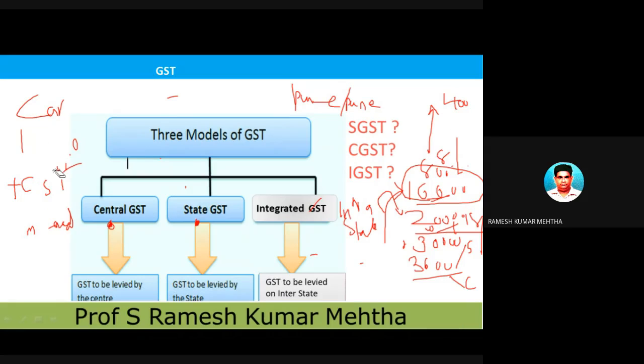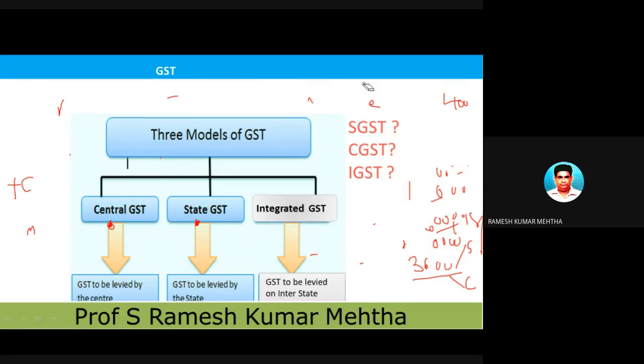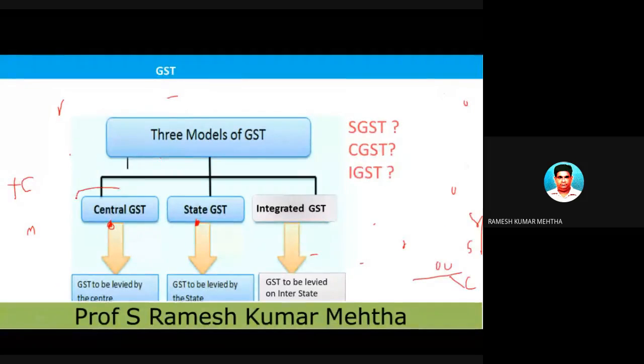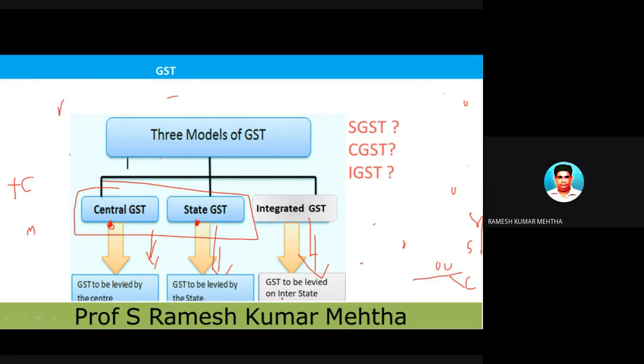Now next one. Now let's understand in comprehension in detail about all these three. What are the intricacies and other things which are involved in these three models of GST, SGST, CGST, and IGST. So this you can combine. This is levied by the central government. This is levied by the state government, and this is levied in case of interstate.